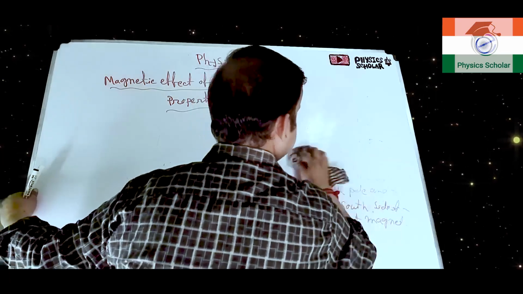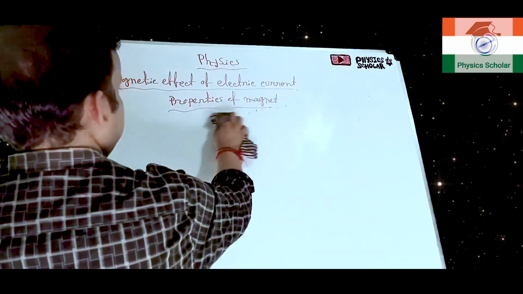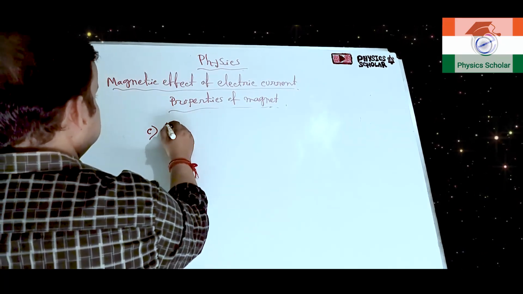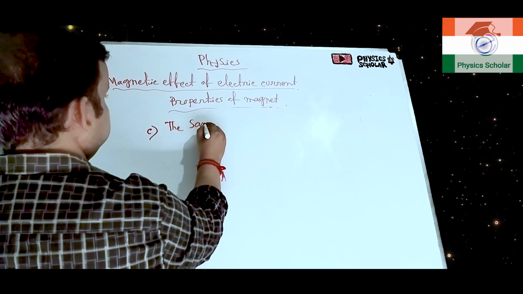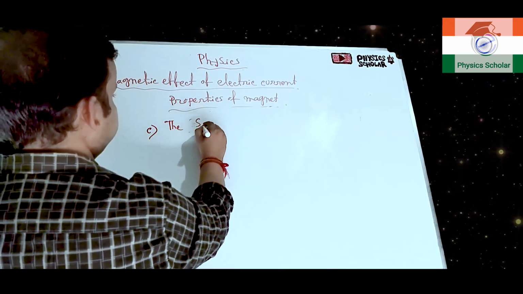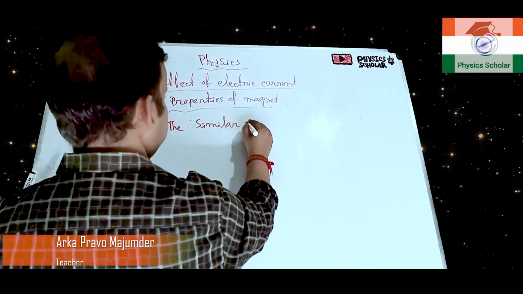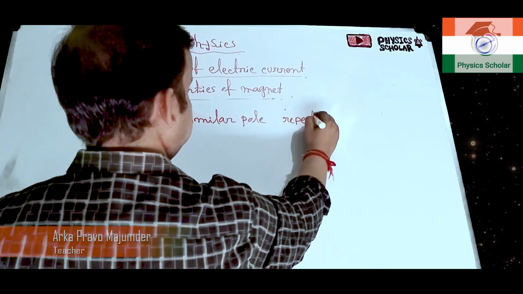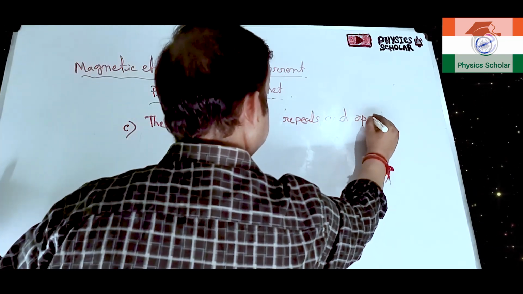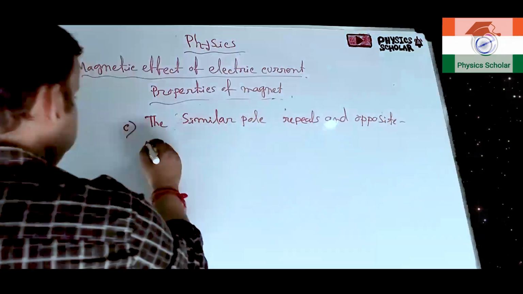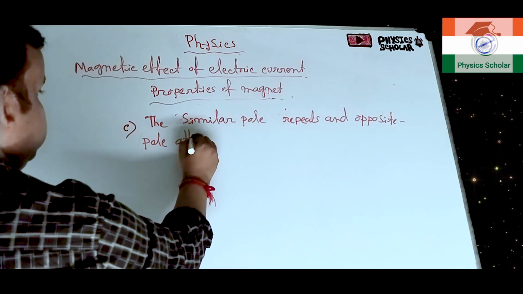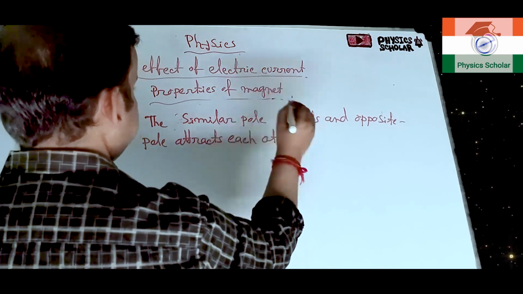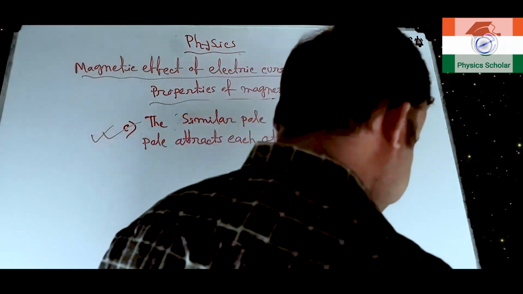What are the other properties of a magnet? Now point number C. Similar poles repel, and opposite poles attract each other. So this is a very important property of a magnet.